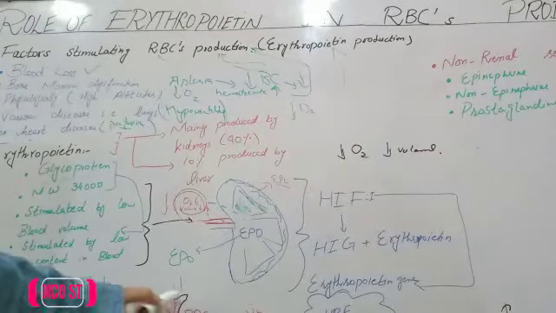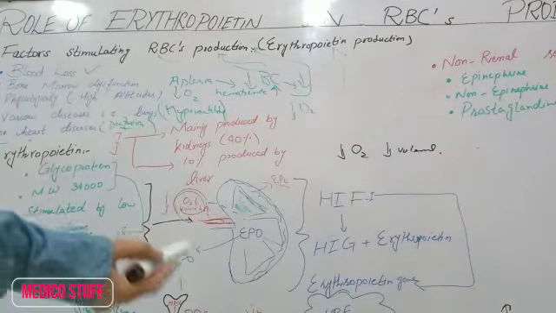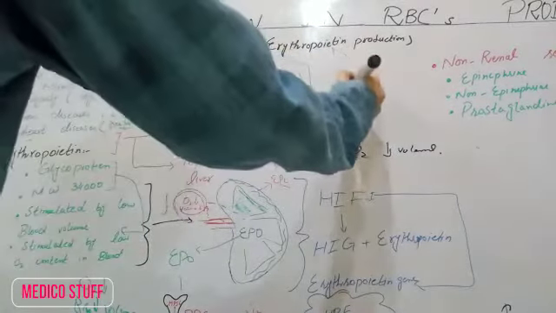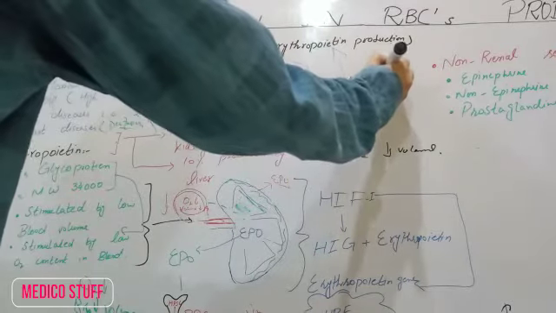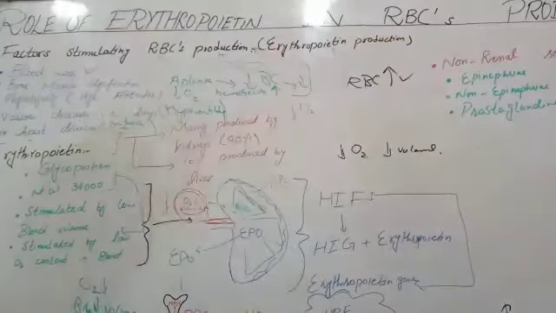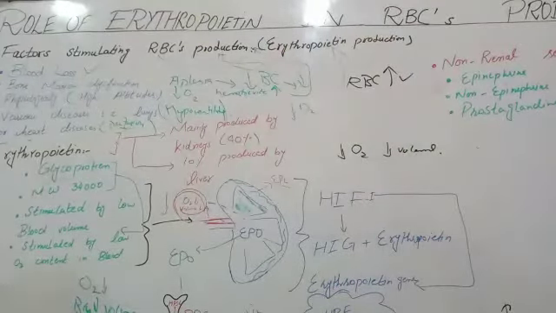Messenger RNA leads towards the production of erythropoietin. When there is an increase in erythropoietin production, it stimulates our bone marrow to produce RBCs from hematopoietic stem cells, and our RBC volume increases to compensate for the anemia or hypoxia conditions.